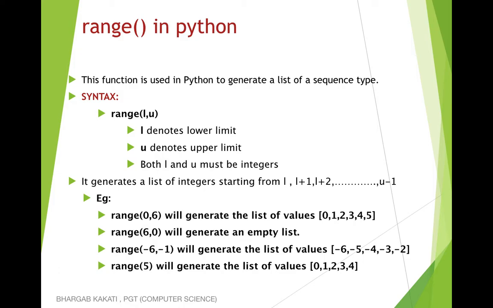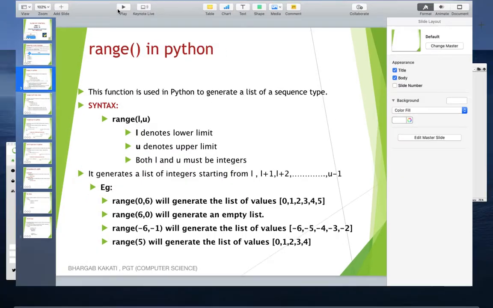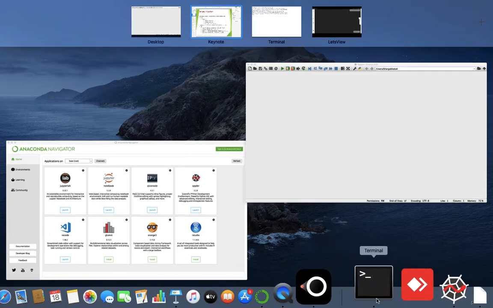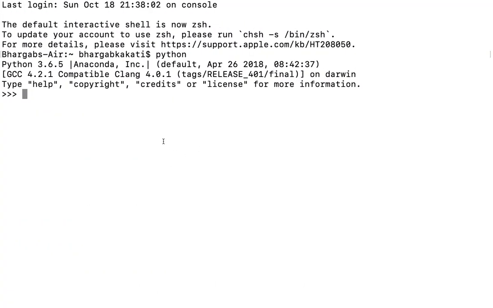Now let's go and try to implement it in Python. If I want to see the list of values within a range, and I directly write range 0, 6, it will not give you an output. If you want to see the range of values that will be accepted, then you have to put it within the list function. So if I write list range 0, 6, then it will give you the list of values within this range, that is 0, 1, 2, 3, 4 and 5.